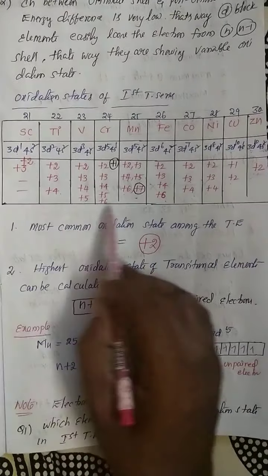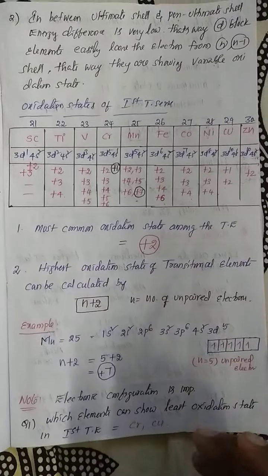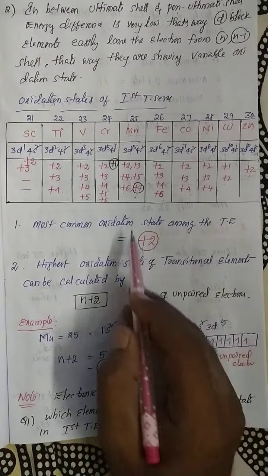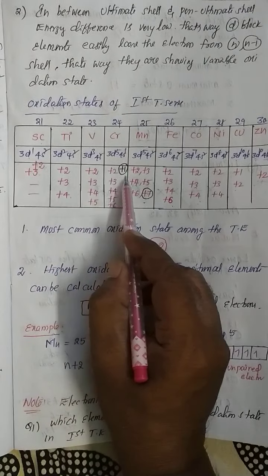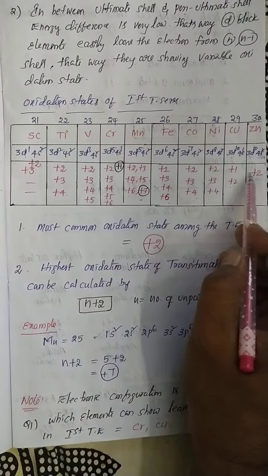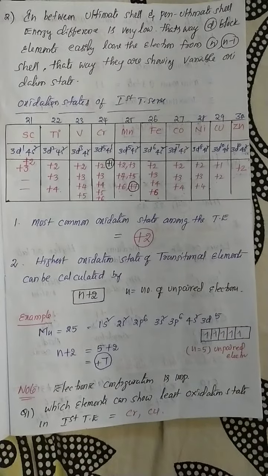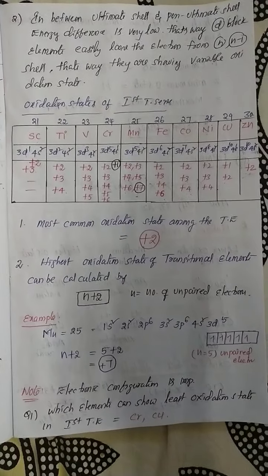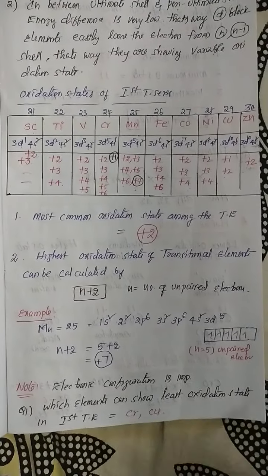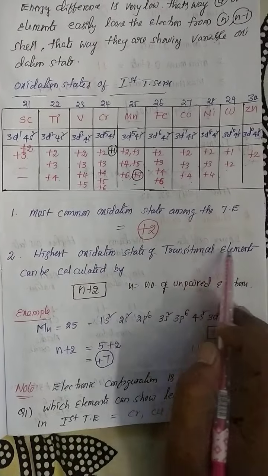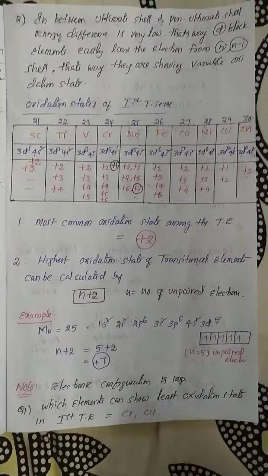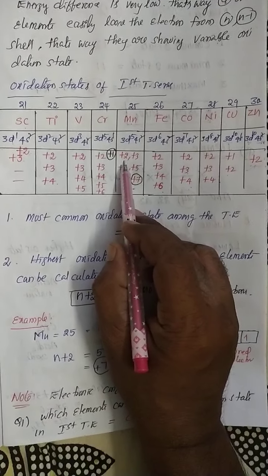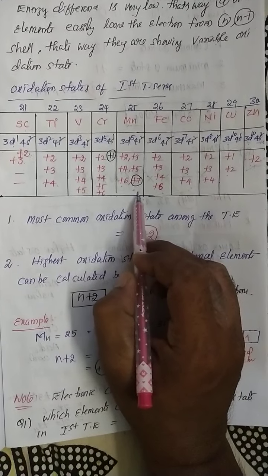My first question: what is the most common oxidation state among the transition elements? Generally, all elements can show the +2 oxidation state. That's why the most common oxidation state of transition elements is +2. It means they are ready to lose 2 electrons. Now, the highest oxidation state of a transition element can be calculated. For example, manganese shows +2 to +7 oxidation states.